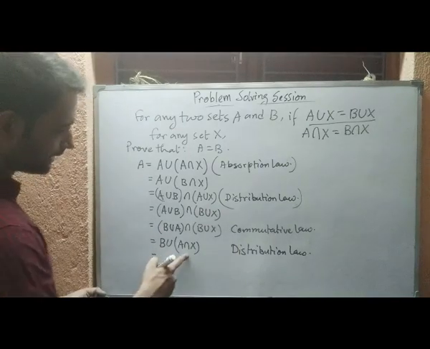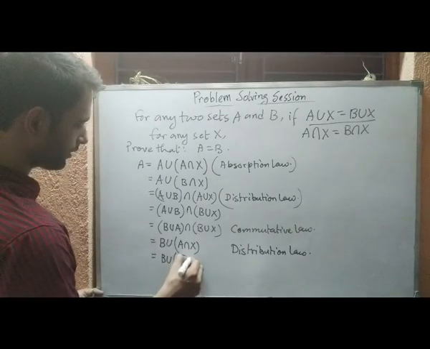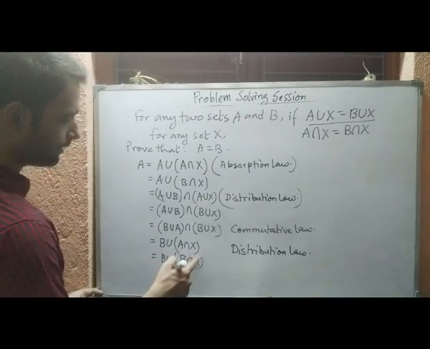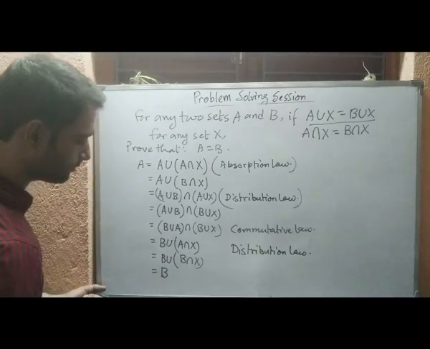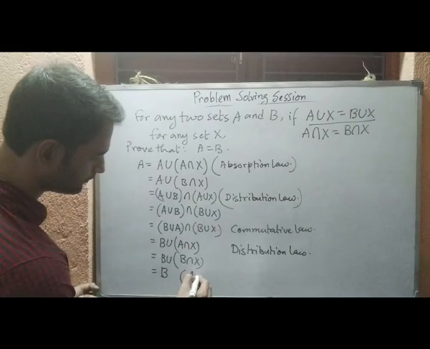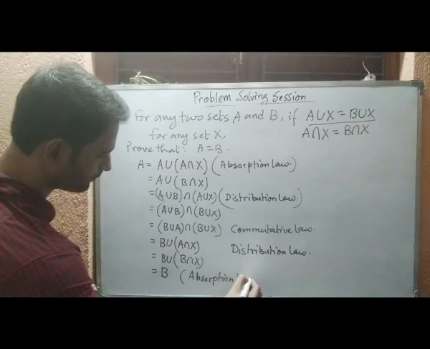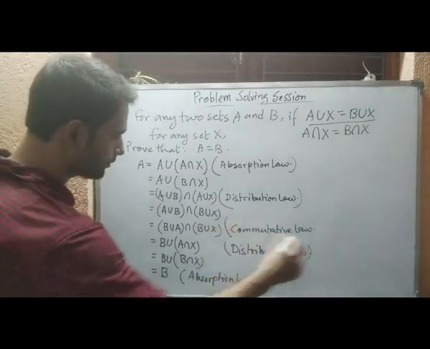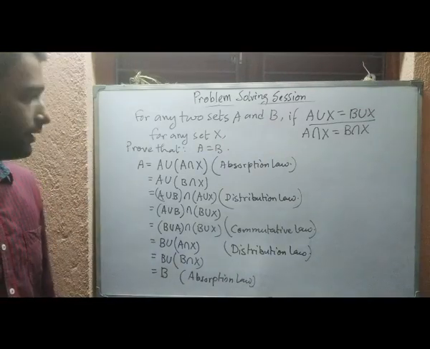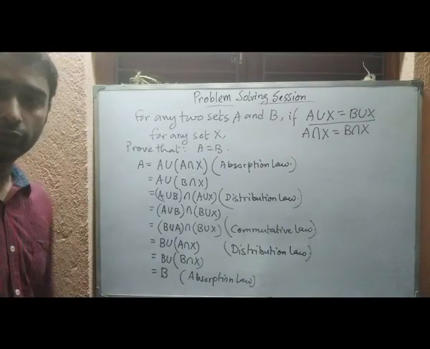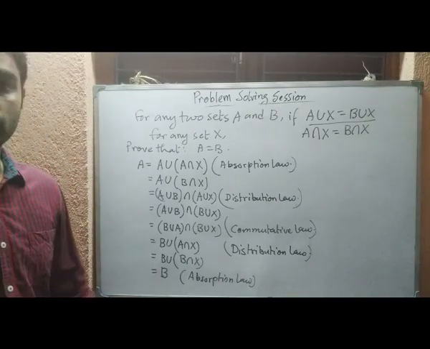Okay, so again we can apply the given condition, that is B union B intersection X, and it is again in the form of the absorption law, and by absorption law we can write it as B. So finally we got our required result, that is A equal to B. So this is how we apply absorption law and algebraic properties of set operations in problems and solve some problems.